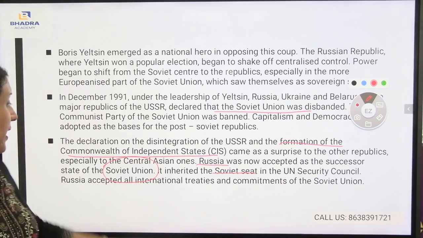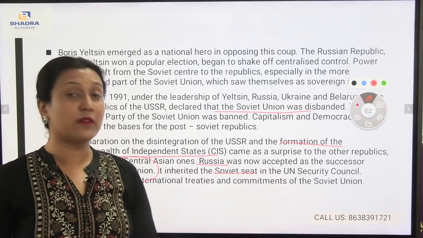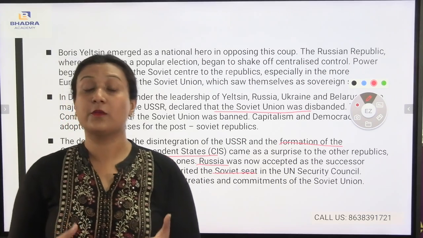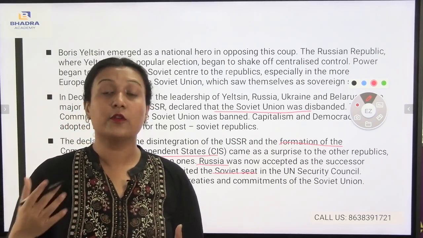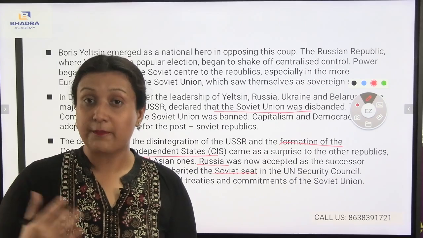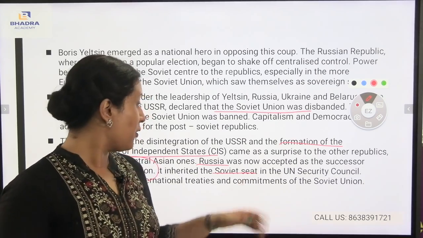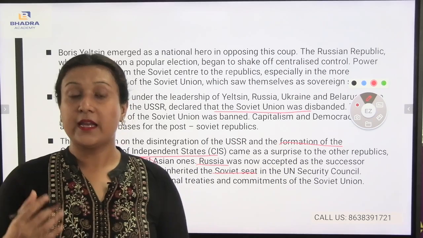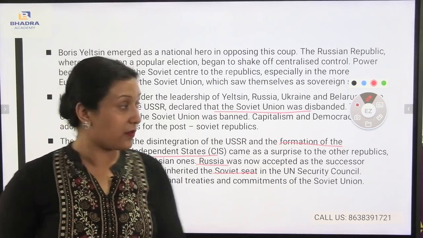Also, on the other hand, Russia accepted all the international treaties and the commitments of the Soviet Union. Before, long time ago, Russia was not considered to be an independent state. But after the establishment of the Commonwealth of Independent States, Russia became the successor state as well as the capital of the Soviet Union, and it has conquered the Soviet seat in the UN Security Council.